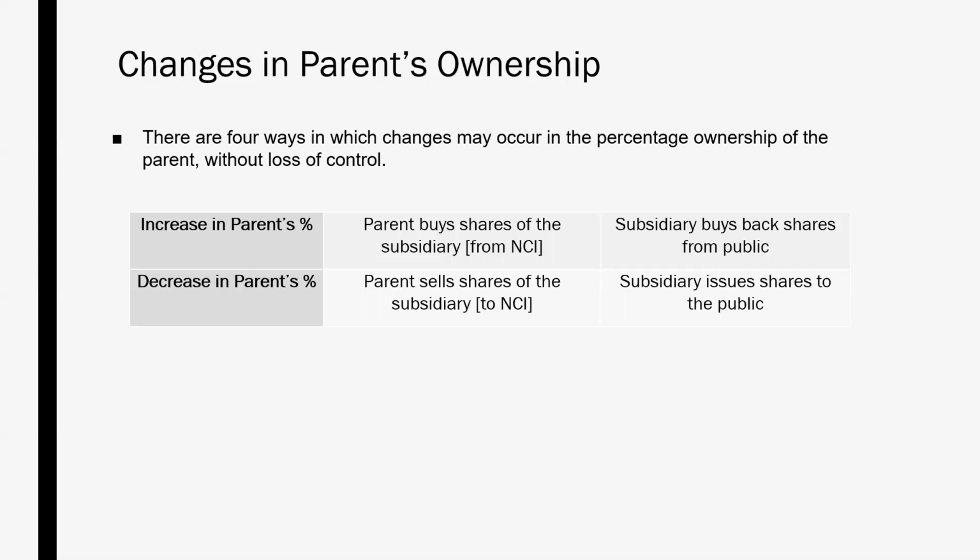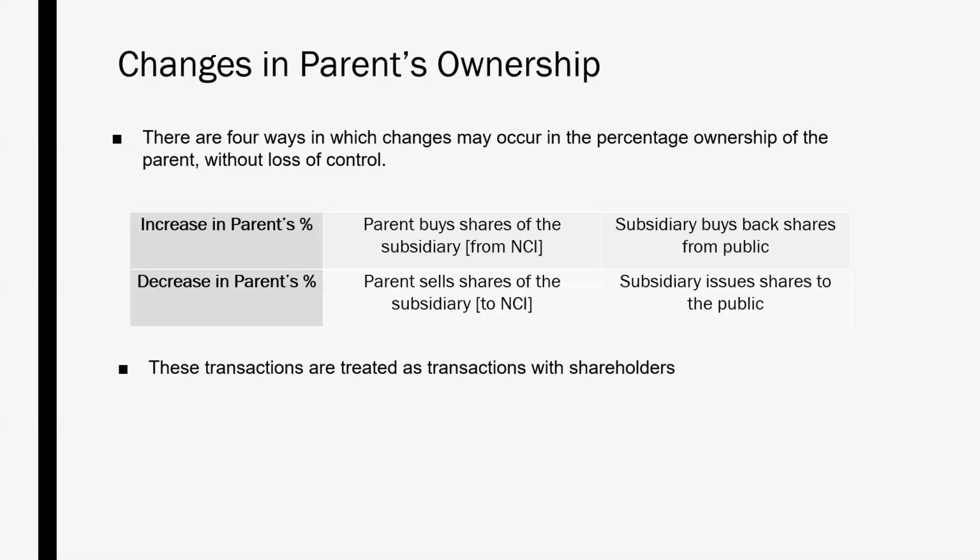There can be a decrease in the parent's ownership as well if the parent were to sell some of its shares in the subsidiary out in the open market. The new buyers will become non-controlling interest. So the percentage ownership of non-controlling interest increases as a result of that. Or if the subsidiary were to issue additional shares out to the public without the parent buying any more.